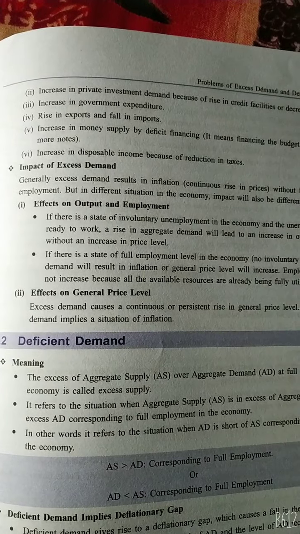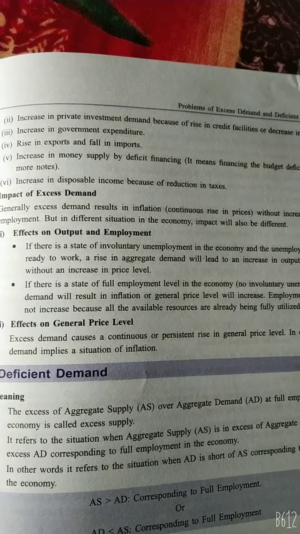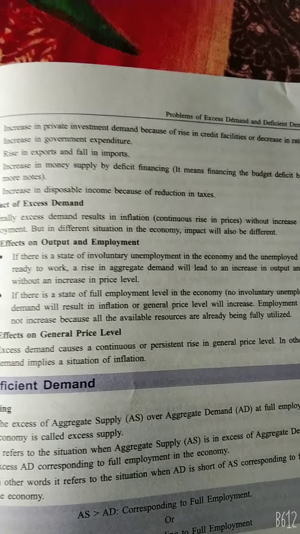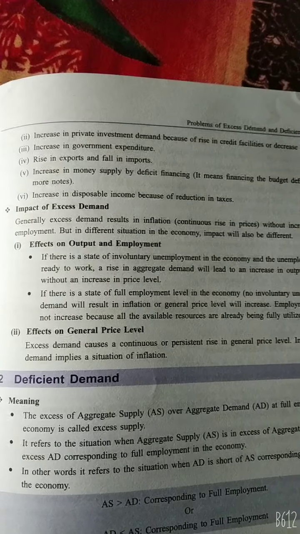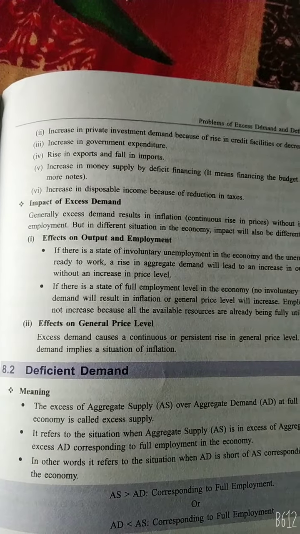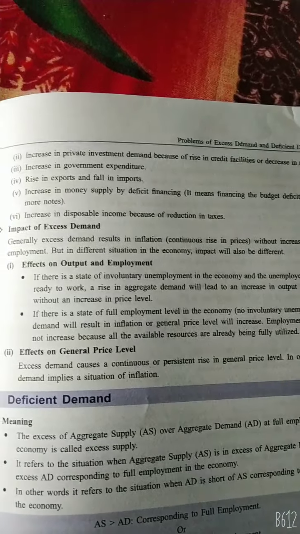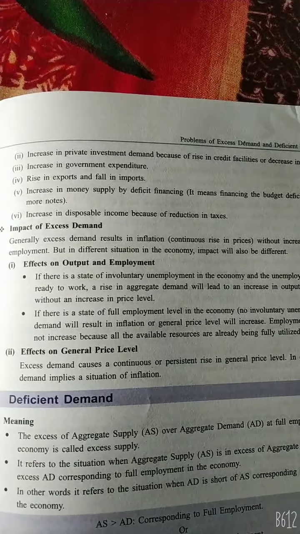The causes of excess demand: first, increase in household consumption expenditure due to rise in propensity to consume or fall in propensity to save. Second, increase in private investment demand because of rise in credit facilities or decrease in the rate of interest. Third, increase in government expenditure. Fourth, rise in exports and fall in imports. Fifth, increase in money supply by deficit financing. It means financing the budget deficit by printing more notes. Or increase in disposable income because of reduction in tax.